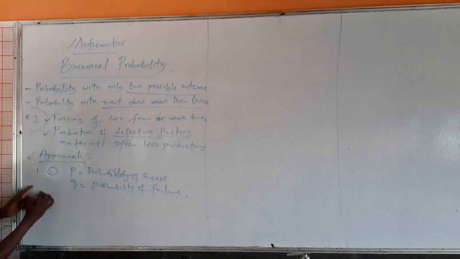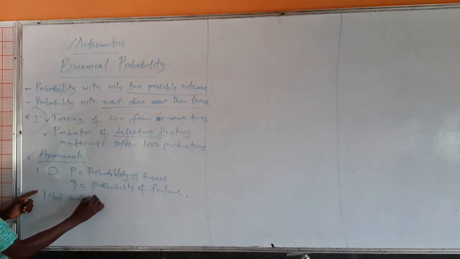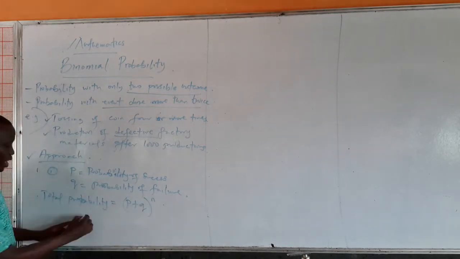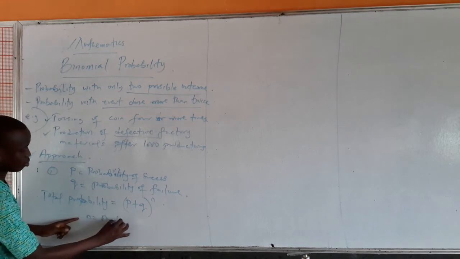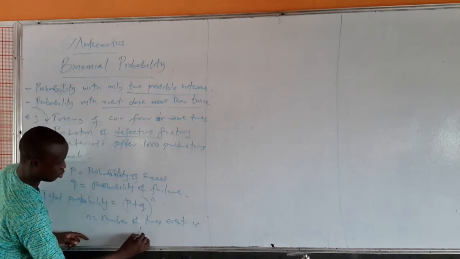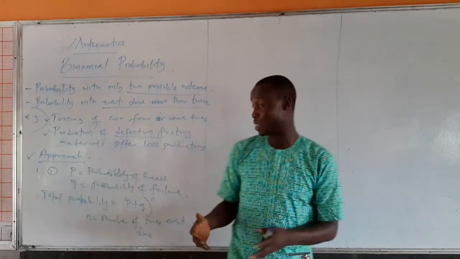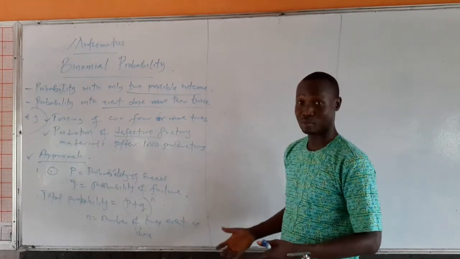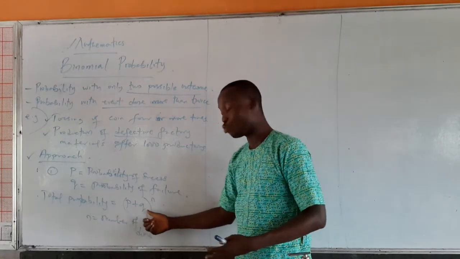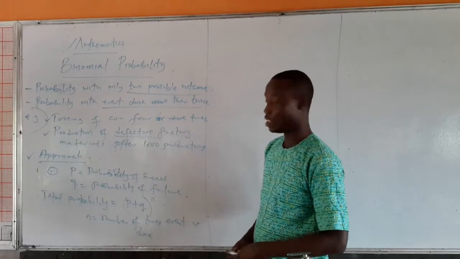Such that the total probability will be (P + Q)^n, where n will be the number of times the event is done. So if you want to find the probability of tossing a coin 4 times and getting a head, the P will be the probability of getting the head, the Q will be the probability of getting the tail, then n will be the number of times you carried out the event.